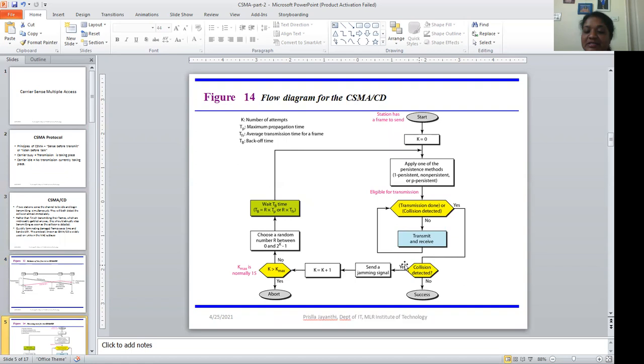If the collision is detected, yes, due to the jam signal, then we need to make one more attempt, that is K plus 1. So the counter is increased. Next, we check whether K is greater than K maximum. Then we choose a random number R between 0 and 2 to the power of K minus 1, and wait for the backoff time TB. TB is R times T of transmission. So this is the flow chart.